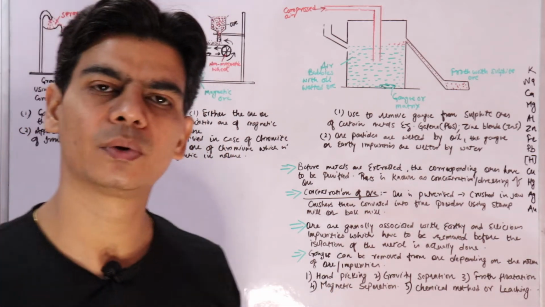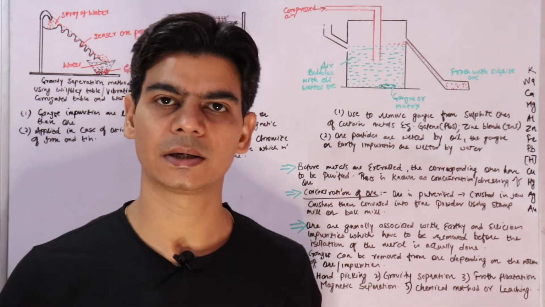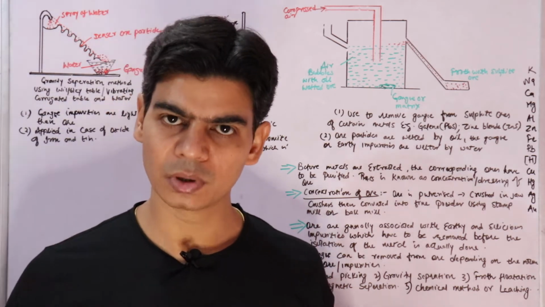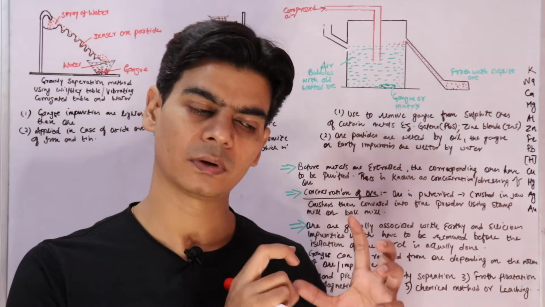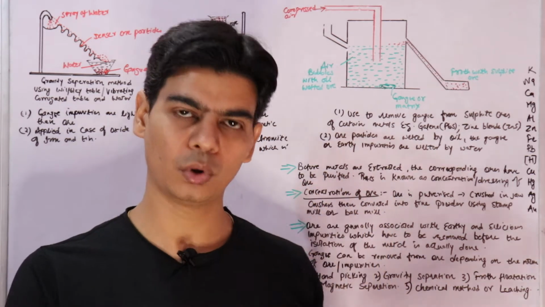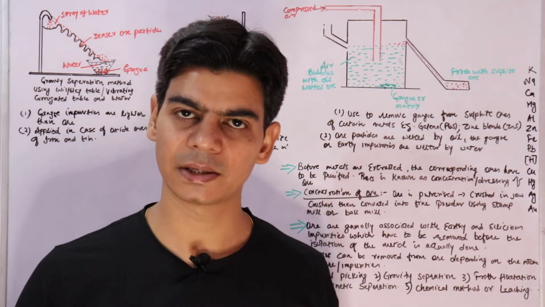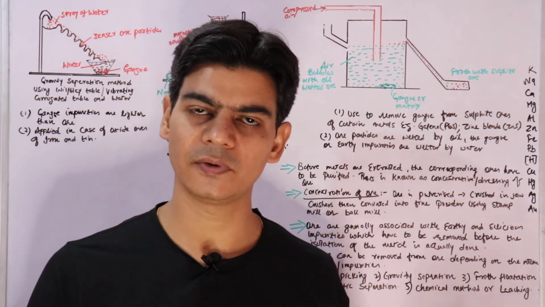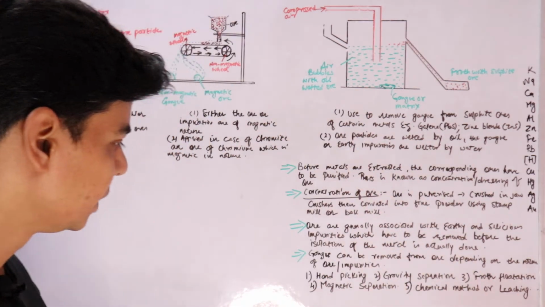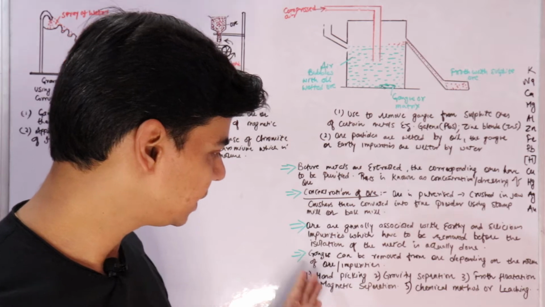Nature of ores and impurities means whether the ore is lighter or the impurities are lighter, or if your ore or your impurity is magnetic in nature. Using all these things, we will employ one of these methods. There are methods like hand picking.